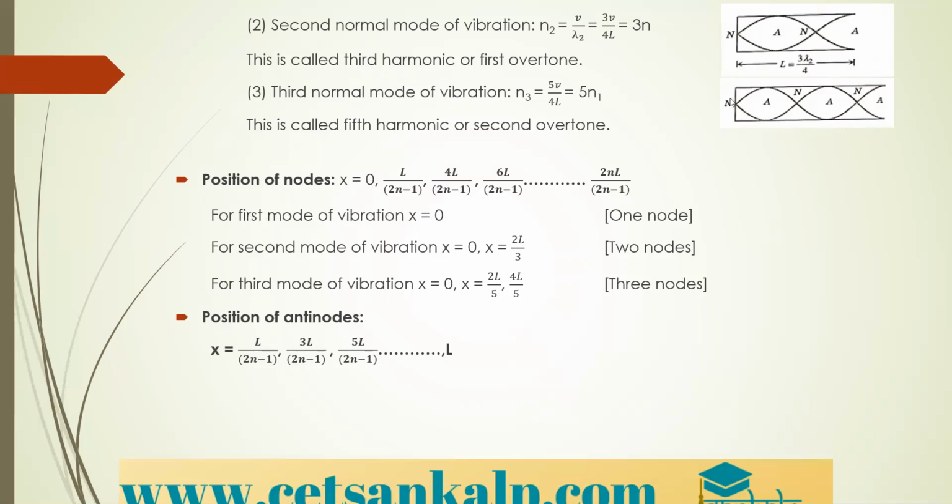In the case of a closed pipe, it is x equal to 0. For the second mode of vibration, x equal to 0 and 2L by 3. The third mode of vibration is given by 0, 2L by 5, and 4L by 5. This is in the case of a closed organ pipe.